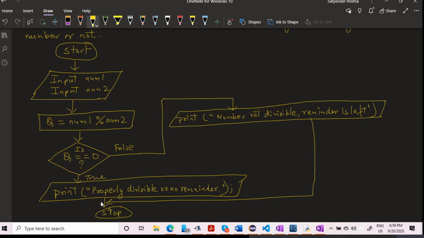So whenever you get any problem to solve, you try to either write an algorithm or draw a flowchart, and later on when you are convinced that okay, this will be the solution of my problem, then you can write down the code, right? So this is a very small problem. You can write the code directly onto the computer. It will look like you're wasting your time. But the thing is that you need to start a habit, right? When your habit is good, then your performance is good in future, right?